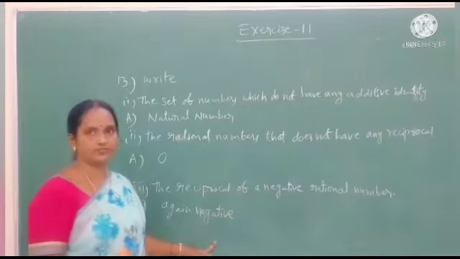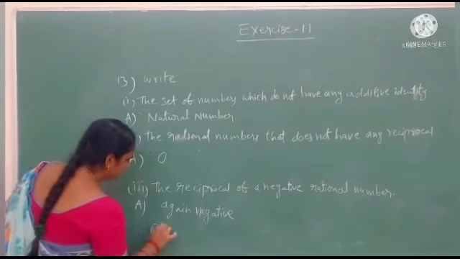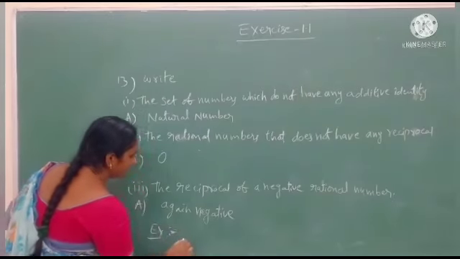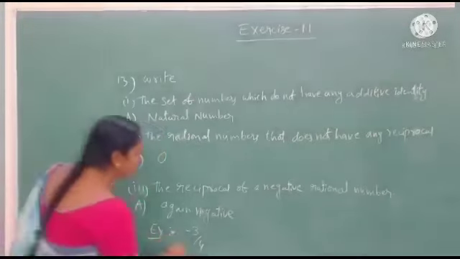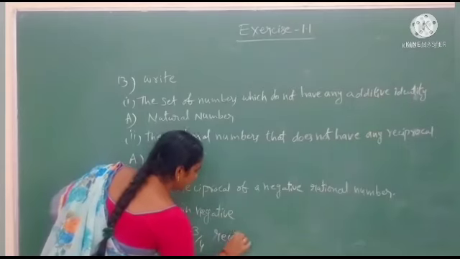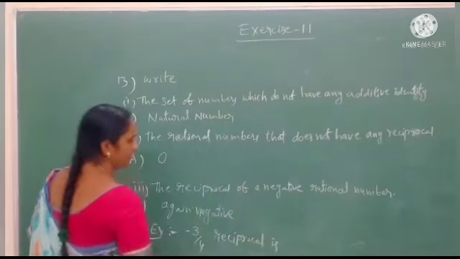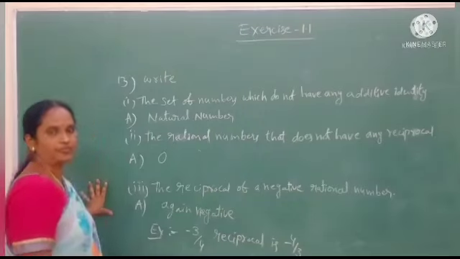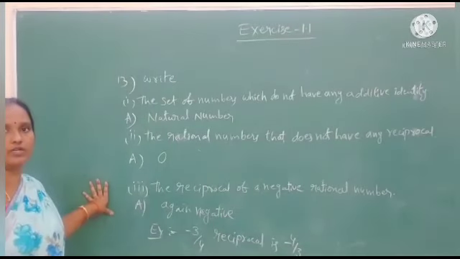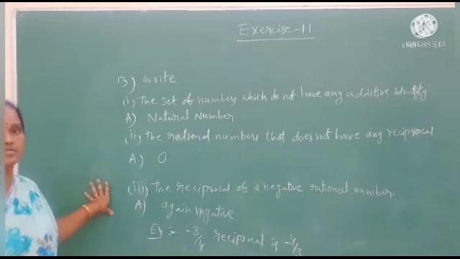Again negative. Reciprocal means, for example, we can take minus 3 by 4. The reciprocal is minus 4 by 3. They change their places only. The numerator became the denominator, the denominator became the numerator, but they do not change their signs.